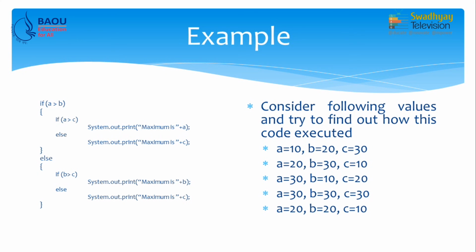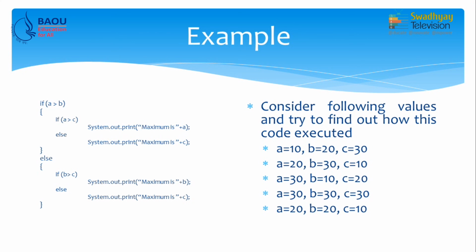Next, what we want to decide is whether it is also greater than c. So, if a is greater than b, then the statements inside the if block execute. Inside the if block we write, if a is greater than c, a is already greater than b, and now a is also greater than c. So, what we can say is a is the maximum of 3. So, here inside if there is another if statement.